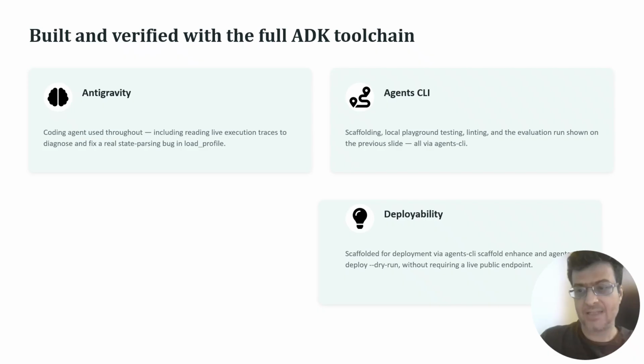This slide covers the remaining concept from the rubric. Antigravity was our coding agent throughout, generally useful for debugging, including tracing a real bug where a state object's raw Python object output was leaking into the model's input instead of the actual text. Agent CLI handled scaffolding, local testing, and the evaluation we just showed you. And for deployability, no live endpoint is needed for judging, but it's scaffolded and ready via Agent CLI's deploy tooling.